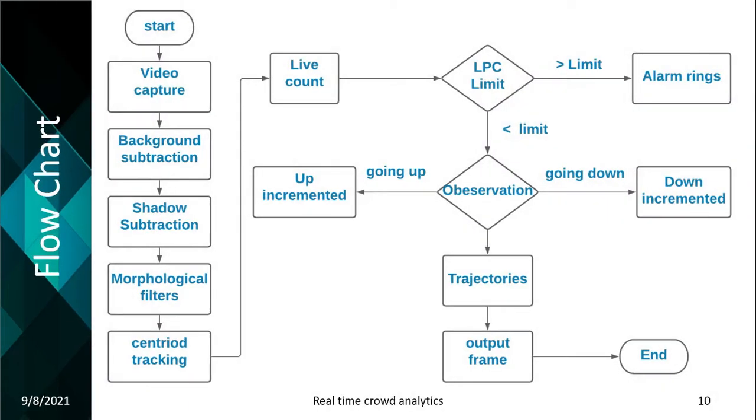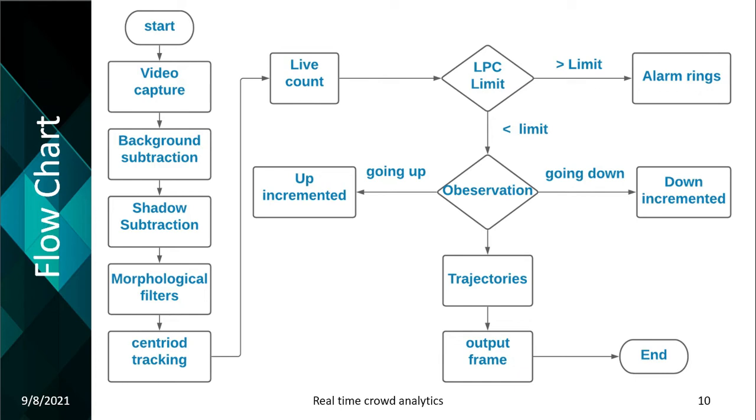The next is the flowchart, which will brief the algorithm we have applied in this system, which starts with capturing the video and initially removing its background. Shadow subtraction is done. Morphological filters are applied and centroids are initiated and counted on the detected objects. Live count is the count of the persons in the current frame. If the count exceeds the described limit, the alarm will generate to the dedicated authorities, and if the count is less than the described limit, then the direction of the object is observed.